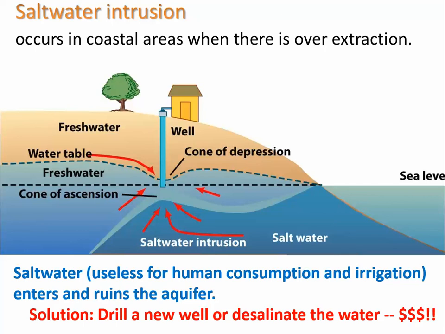And you also have another problem with lowering water tables, which is saltwater intrusion. This occurs in coastal areas when there's an over-extraction. And so we see that dip in the water table right around there. When that dip gets too low, you can get salt water coming in and mixing with your fresh groundwater, and that creates a real problem because salt water is basically useless for human consumption and irrigation, and it can ruin the aquifer. So at that point, you have to either dig a new well or pay a lot of money to desalinate the water.